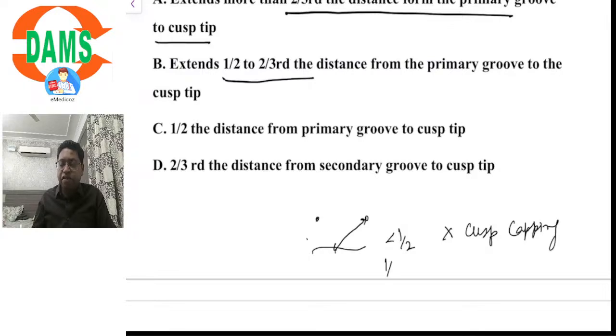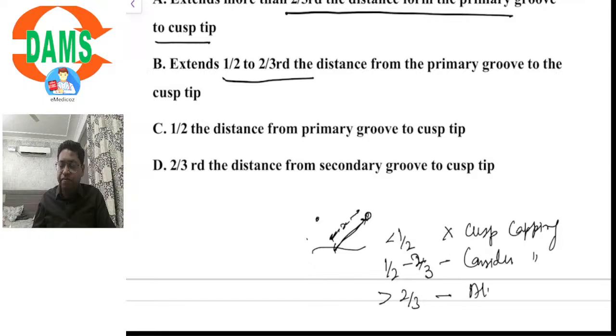When the extent of caries from the primary groove to the cusp tip is between one half to two-thirds of the distance, we consider cusp capping. And when it is more than two-thirds the distance, we always cap the cusp, or we can say it is recommended.